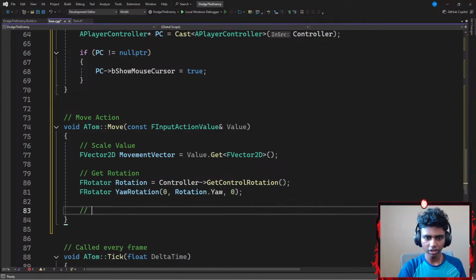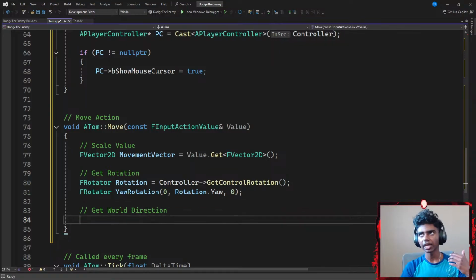Once I'm done with that, I'm gonna go ahead and get my world direction. Basically, a world direction gets which way my character is actually facing. Is it forward, backwards, towards the left, or towards the right? To get my world direction, this time I'm going to be using just an FVector, which is technically a 3-dimensional vector, not a 2-dimensional vector, represented by a local variable called something like ForwardDirection. This is going to be me facing forwards.